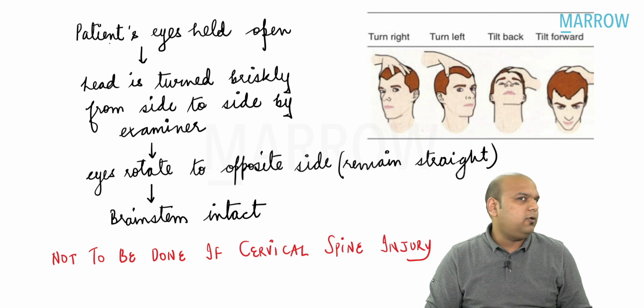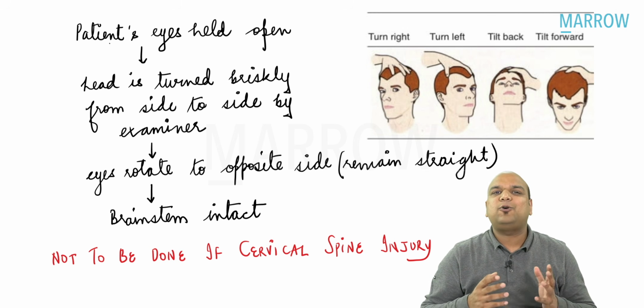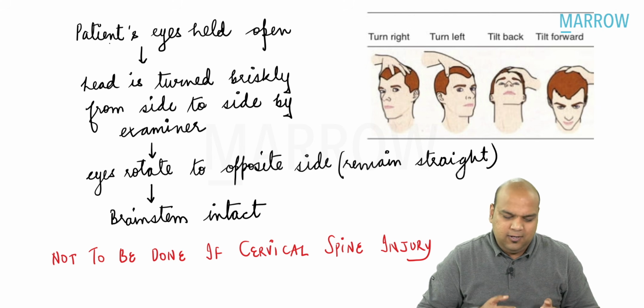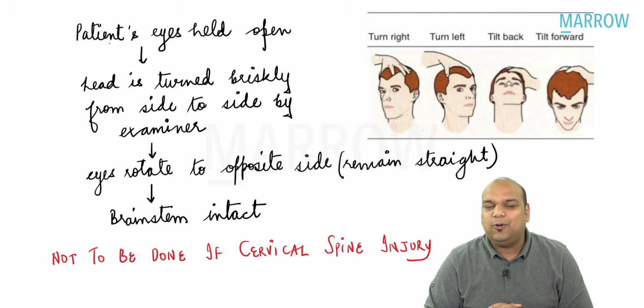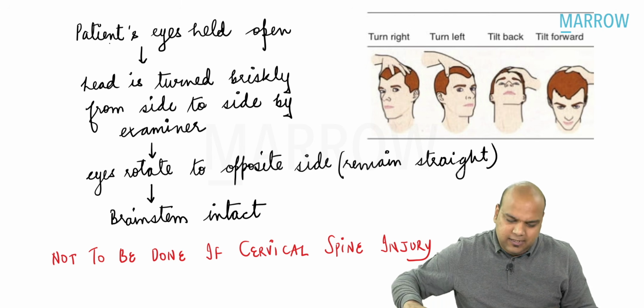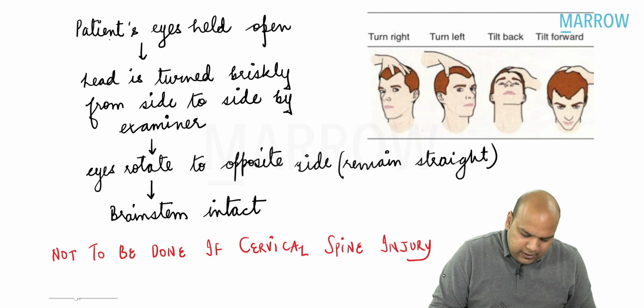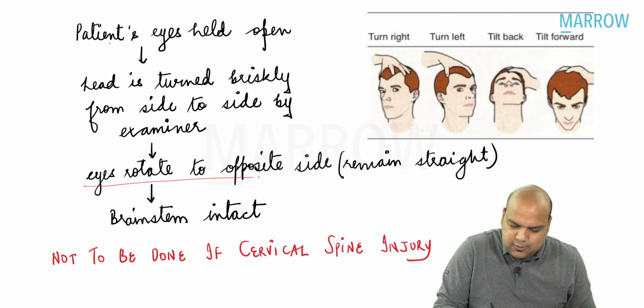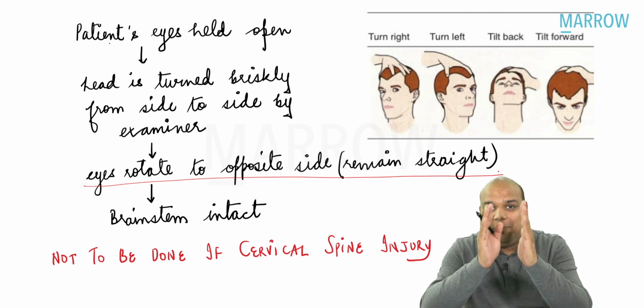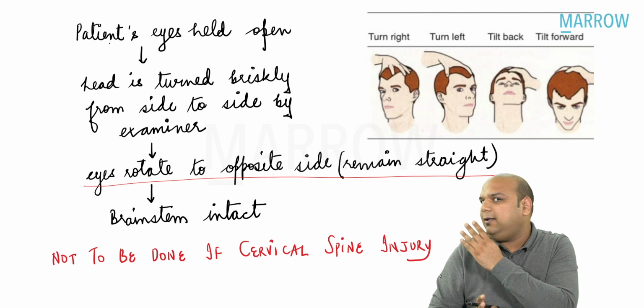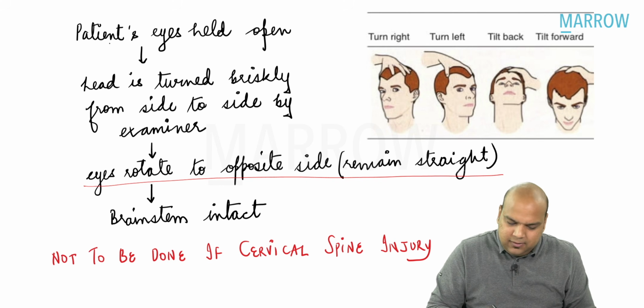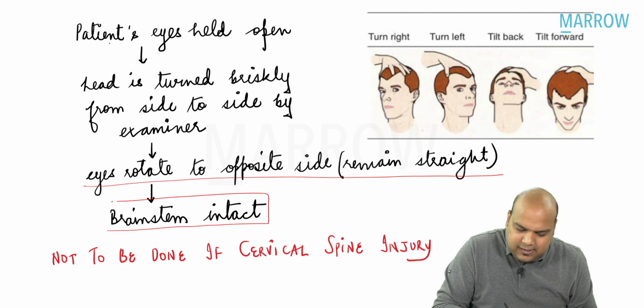You may move the doll from left to right, but the eyes keep looking straight, everybody. Yes, this is the oculocephalic reflex, also known as the doll's eye reflex. What does it indicate? If the eyes remain straight when I move the head right, eyes left, that means the brain stem is intact, everybody.